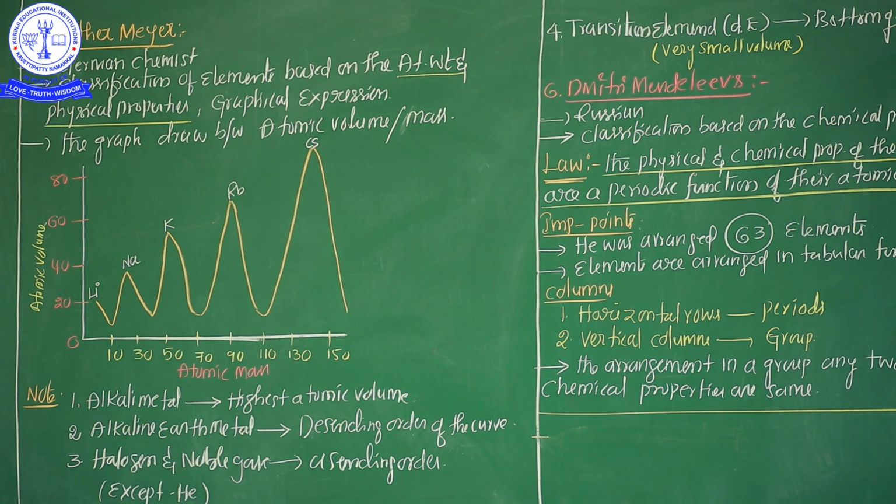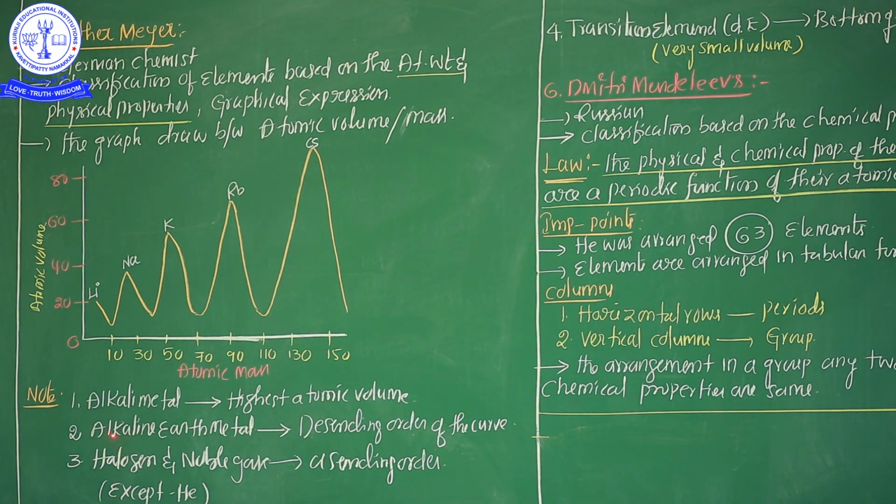My question right now: the position of alkali metals in the Lothar Meyer graph, where is it located? Peak position. According to Lothar Meyer's classification, alkali metals have the highest atomic volume. Is it clear?